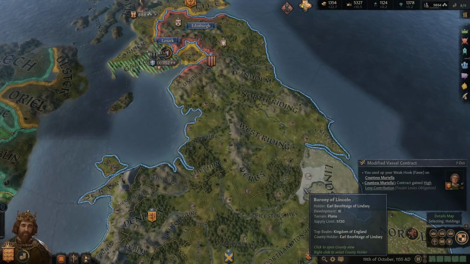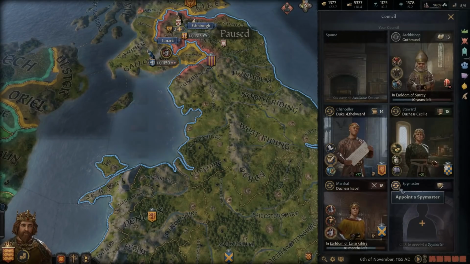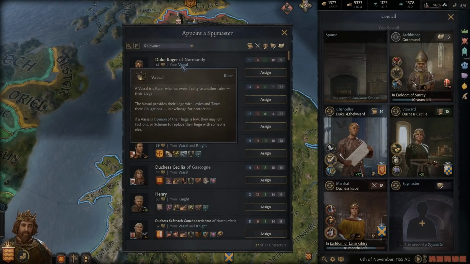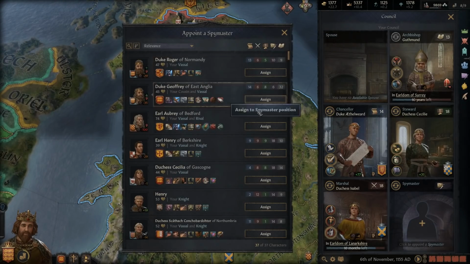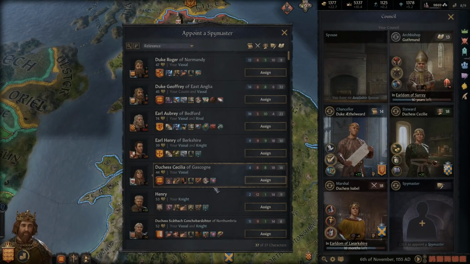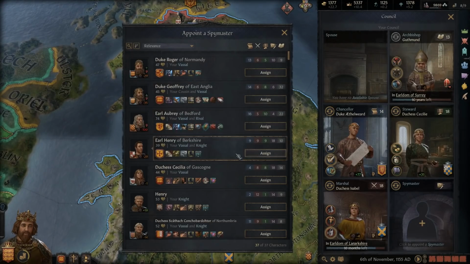All right, excellent. So that'll get us back up to the full 90%. We do need to find a spy master here. And we still have our 3 powerful vassals here. And Duke Roger of Normandy is okay. And I think he's good enough to give him this task. He's also terrified of us, so he would work fine as a spy master, even though he doesn't really like us. It should go in the positive, though, once we make him the spy master here. So yeah, we'll go ahead and make him the spy master.